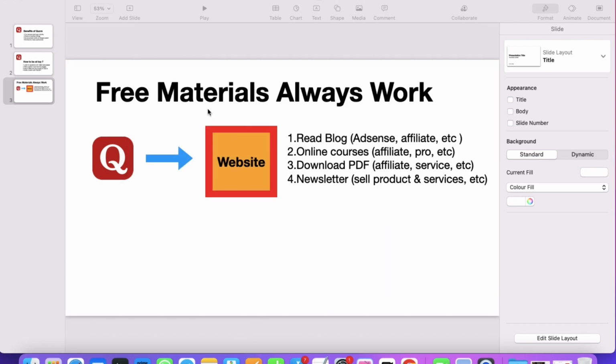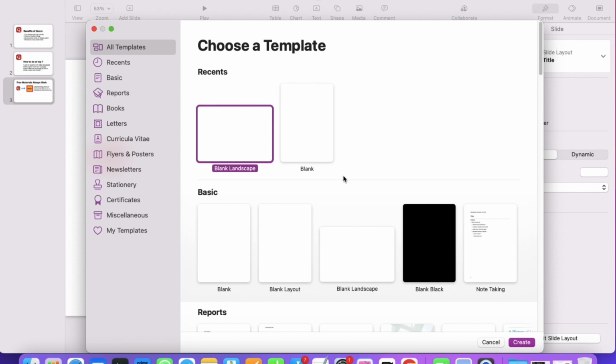So you can just create one PDF book for free. Just create one PDF book, give some detail about weight loss. You can write the content with ChatGPT, copy paste it, put some images, make that PDF attractive, and put an affiliate link of any affiliate weight loss product on your PDF. So that is also a way to make money.